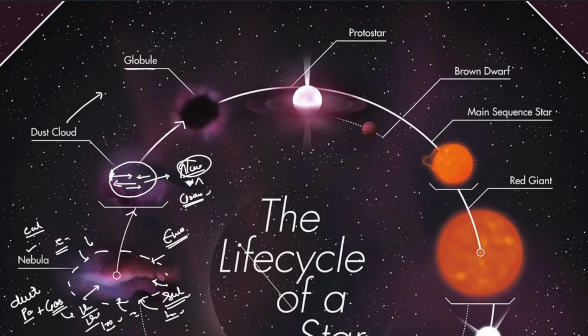So what we saw, the initial stage was nebula, then a dust cloud, then a globule. So gravity is more here. Gravity is more here. It's increasing. So with the star's life, the gravity usually increases. Furthermore, it becomes a protostar. Protostars mean it starts taking a definite shape. It starts taking a circular spherical definite shape.